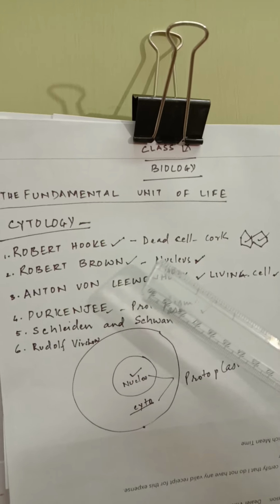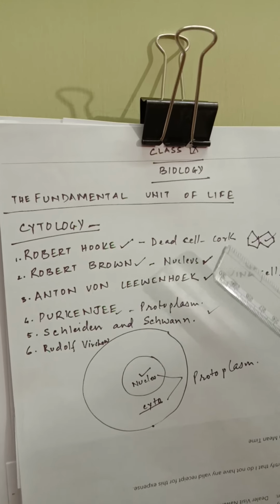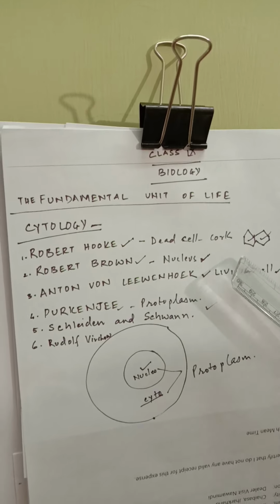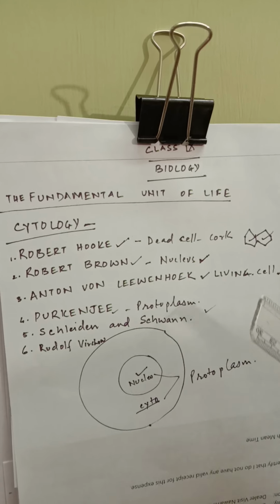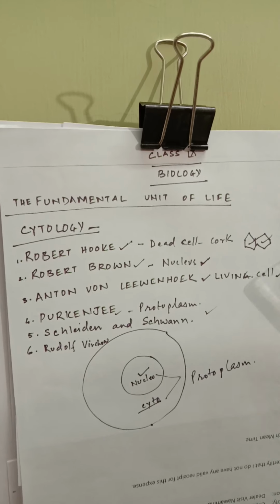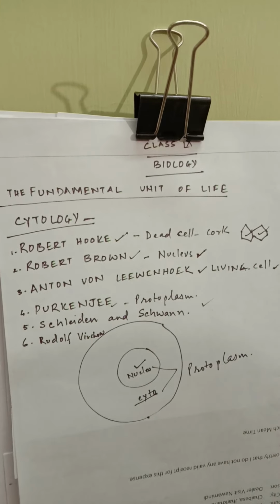This person, for the first time in his self-designed microscope, discovered dead cell. Why? He used the material cork, that's from the bark of a tree, and he saw honeycomb-like compartments under his microscope and named it as cell because in Greek this word means compartment.